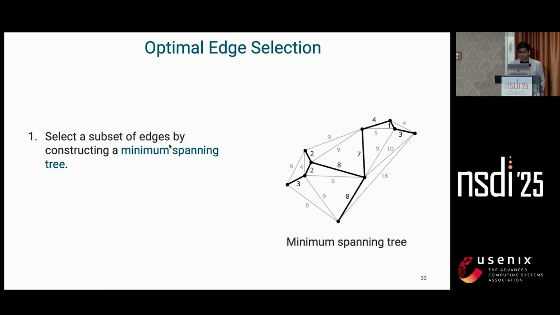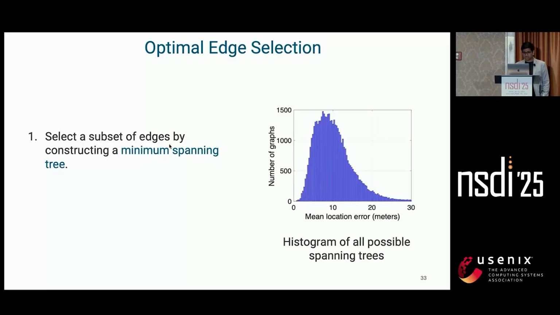And now that each measurement carries much stronger information, the next question is, how do we choose the best set of edges to actually localize this network efficiently? And to solve this, we construct a minimum spanning tree where we pick only a small subset of edges enough to localize this network. However, not all spanning trees are equal, and here we show a histogram of the errors across random spanning trees we pick in a graph, and we see that most of these graphs perform poorly. So we can't just pick edges randomly, and we need to be much more careful in selecting which links to